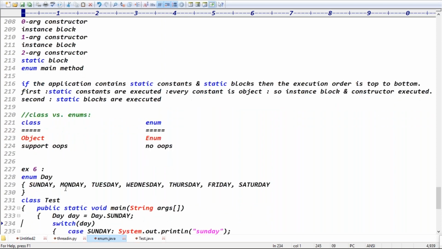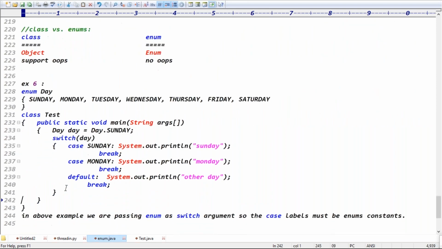Good. And the last example, guys, regarding enums: while discussing switch case, you can take a switch on a day. In a switch case, it is possible to pass an enum constant also. For the switch case, it is possible to pass an enum constant, right? Exactly.